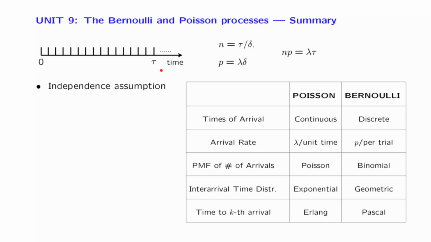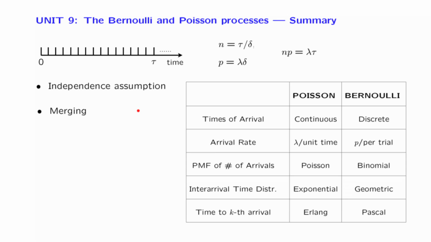A few other things that we did in this unit were the following. We considered taking two separate independent arrival streams and merging them into a single stream. We saw that when we merge Bernoulli processes, we get a new Bernoulli process. When we merge Poisson processes, we get a new Poisson process. And based on the parameters of the original process, we were able to calculate the parameters of the merged process.